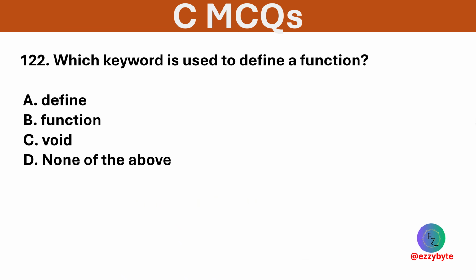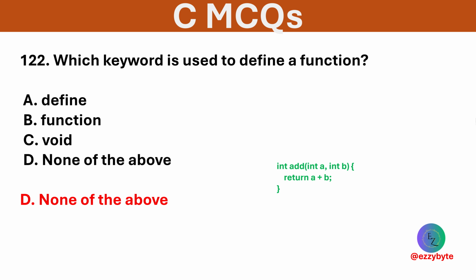Which keyword is used to define a function? Options are define, function, void, and none of the above. Option D is correct. Functions are defined using a return type and a name. Example, int add function. No specific function keyword is used.